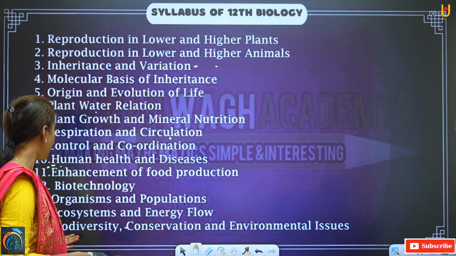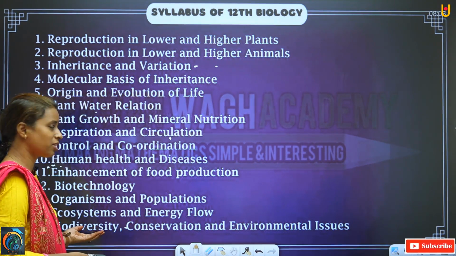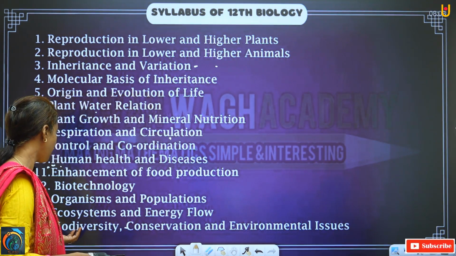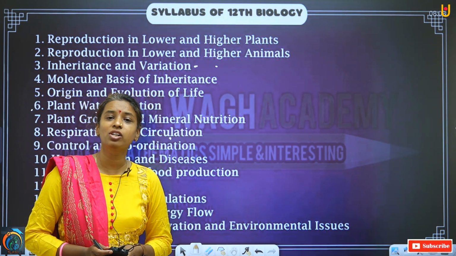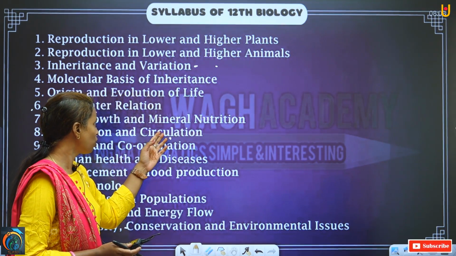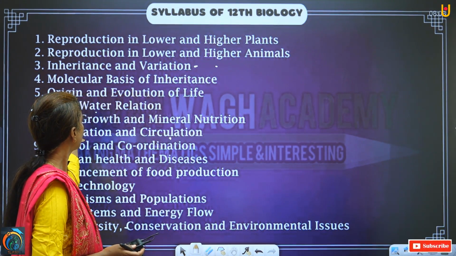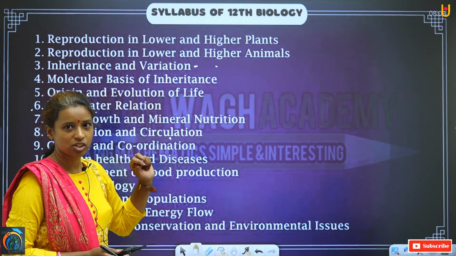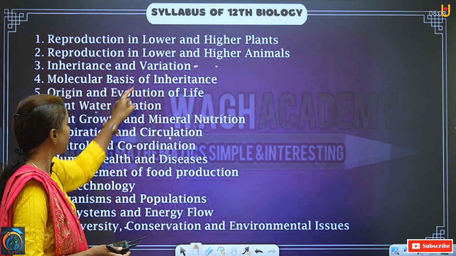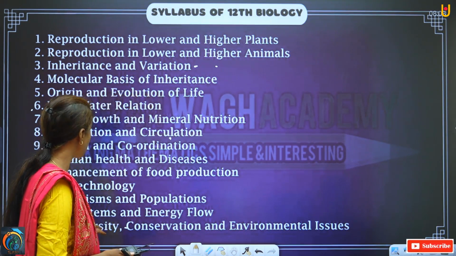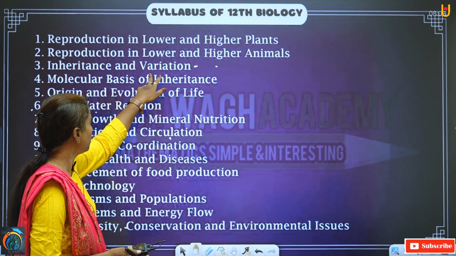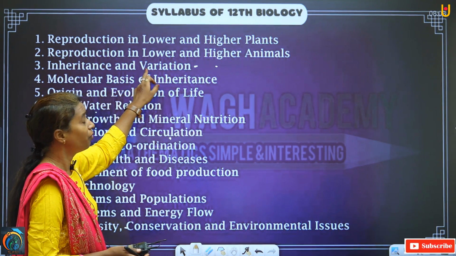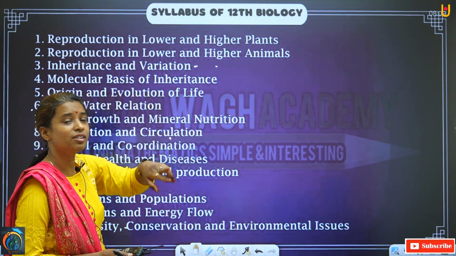Bio means again living things. Diversity means variation. There are variations in living things. How are these variations? Just now I told you in inheritance and variation. But here, how these variations are different: diversity and variation are different from each other. Here we are going to study variations in the organism.